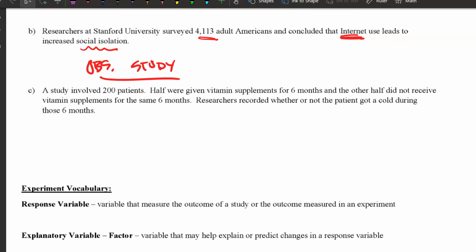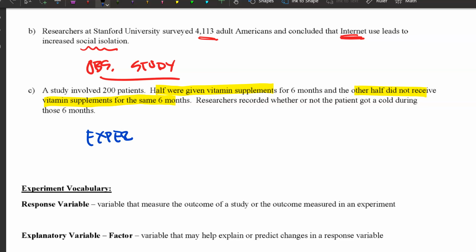A study involved 200 patients. Half were given vitamin supplements. Okay, so now we're going here. Half were given vitamin supplements for 6 months. The other half did not receive any vitamin supplements. Researchers recorded whether the patient got a cold. Now we're doing an experiment.